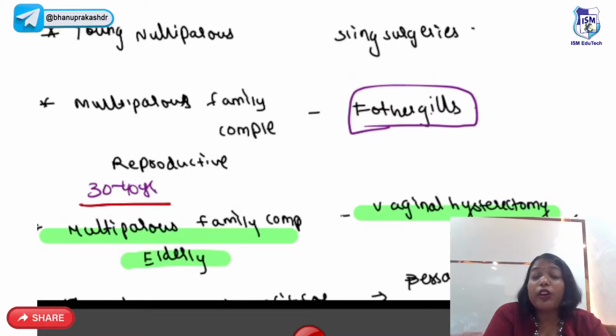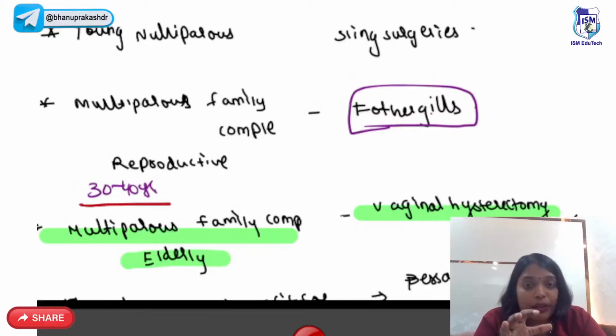Young nulliparous who want to preserve her uterus, sling surgeries. Multiparous, but young, family complete, but reproductive age group like 30 to 40 years, then you can do Fothergill's operation. I repeat, guys, if you have young who want to preserve the uterus, do sling surgeries. If you have multiparous lady, family complete, but young reproductive age group 30 to 40 years, do Fothergill's.